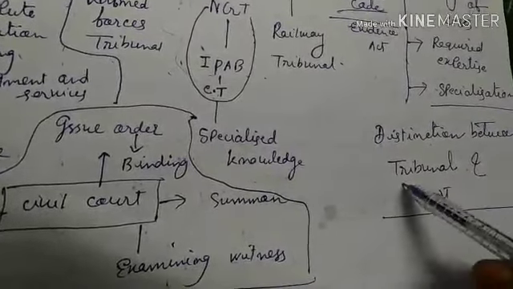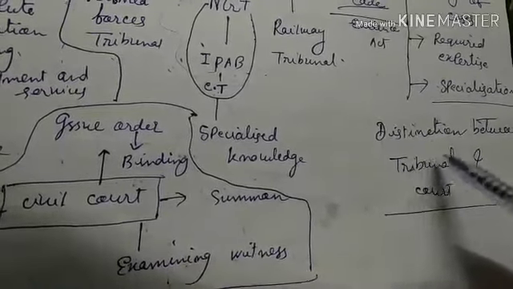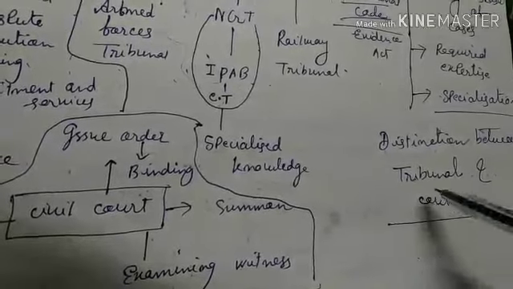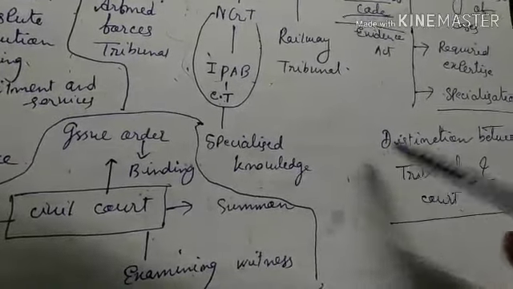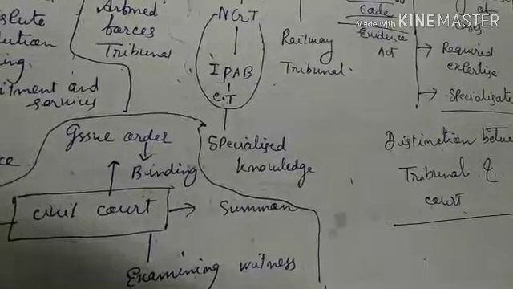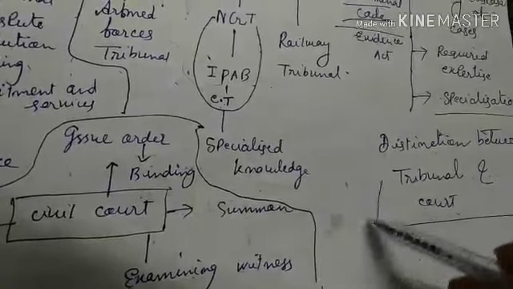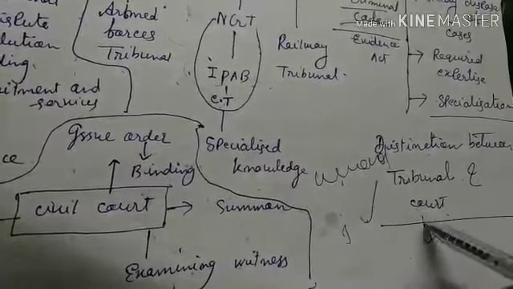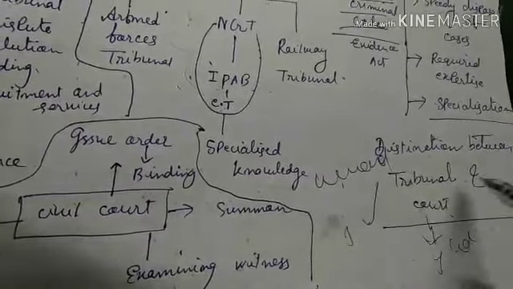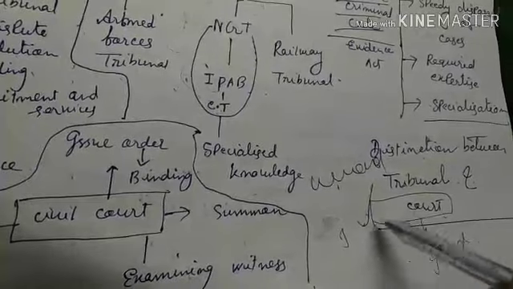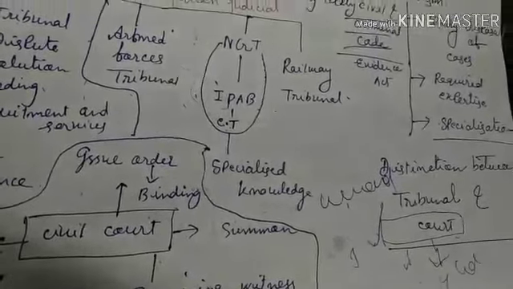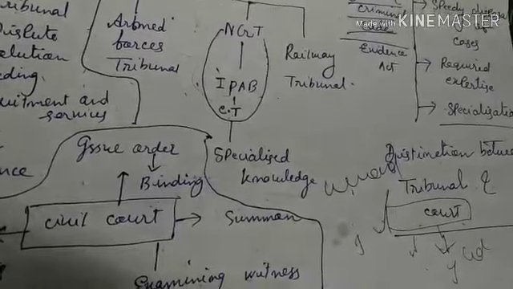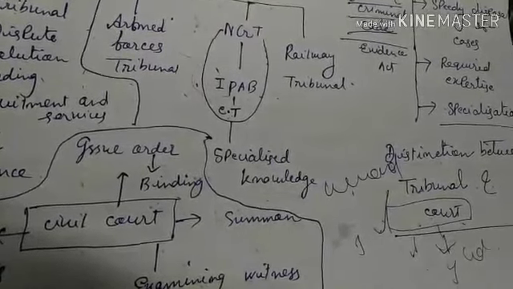And one matter you have to note here is: what is the distinction between tribunal and court? One distinction is that whatever decision is given by the tribunal is not called a judgment, it is called an award. But the decision of the court is called a judgment. In the case of a court, what happens? It follows strict provisions of the Civil Procedure Code, Criminal Procedure Code, and Evidence Act.